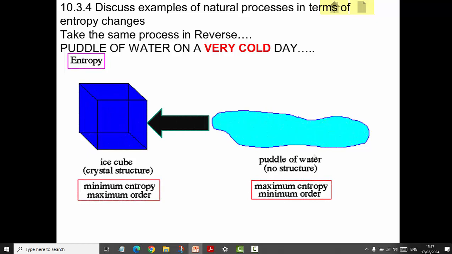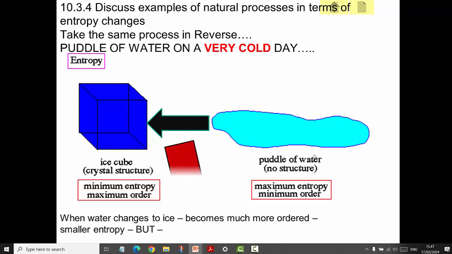Now, how do we get from this state of maximum entropy, in other words minimum order, to a state of minimum entropy and maximum order? This is entropy going the wrong way. Well, if there's a reduction in entropy here, it must mean there's an increase in entropy elsewhere. And as you know, when ice is formed from water, we have this thing called the latent heat. We know that some energy will be released as these bonds are made, and so that is released as heat. So in the universe, the entropy will be increasing.